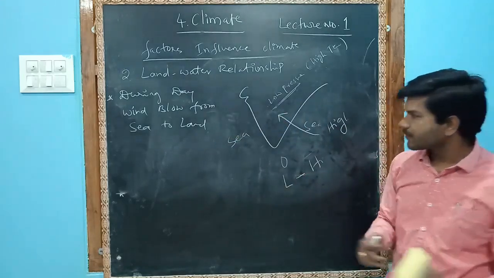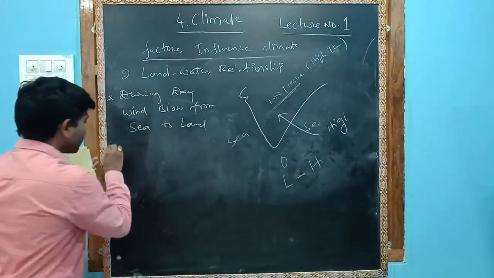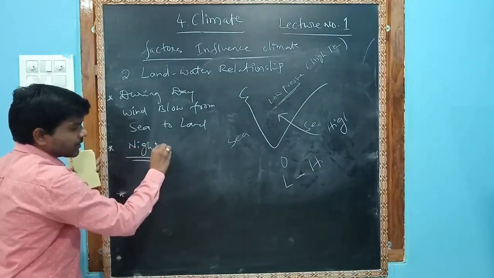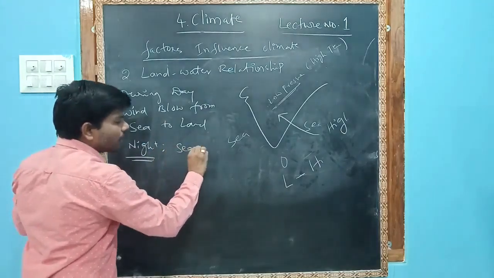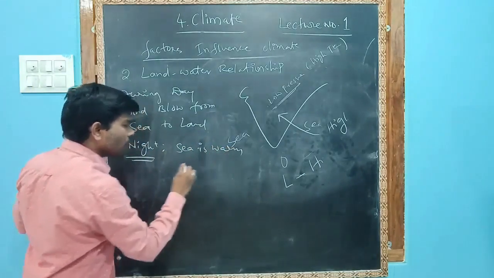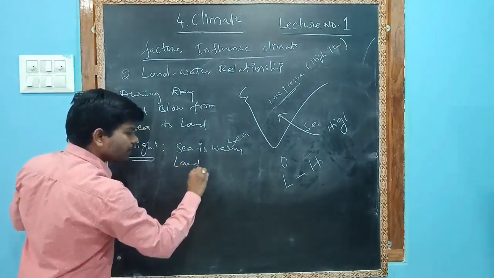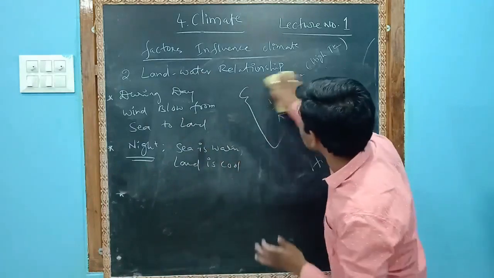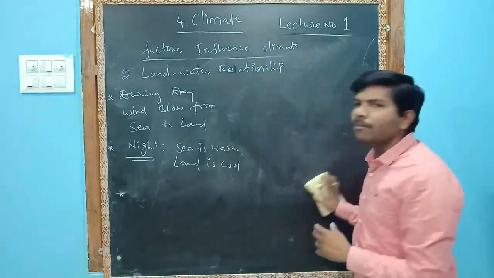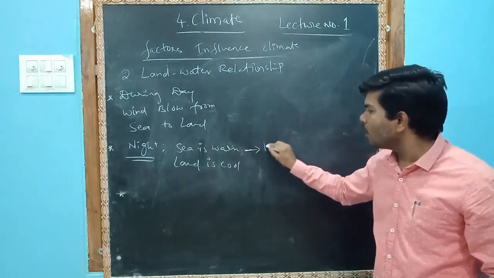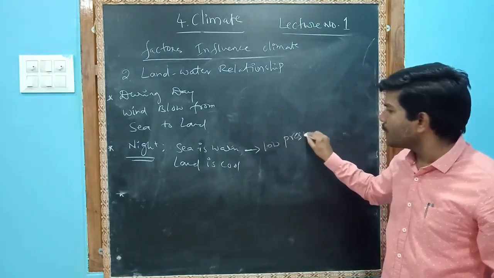During night, the sea is warm and the land is cool. So where will the low pressure be? Definitely the low pressure will form over the sea.